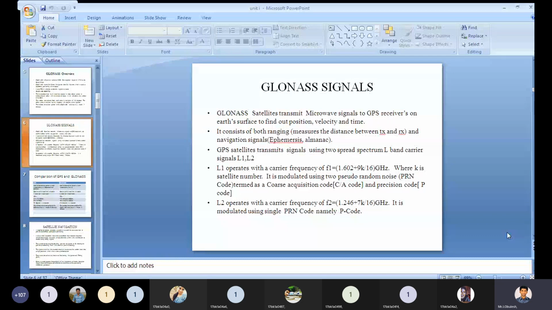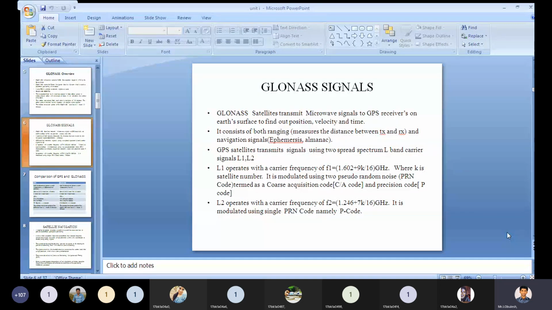And the L1 is modulated using pseudo random noise, termed as codes: the C/A code, or acquisition code, and the P code, the precision code.